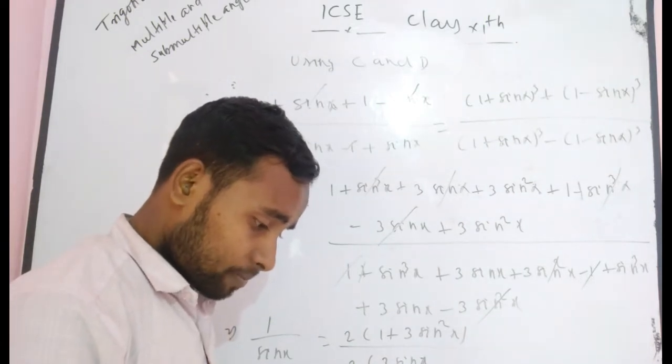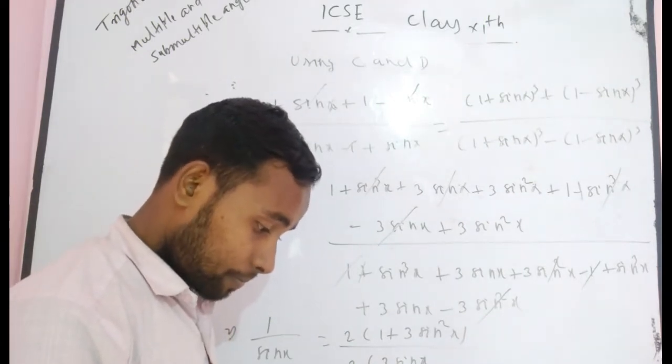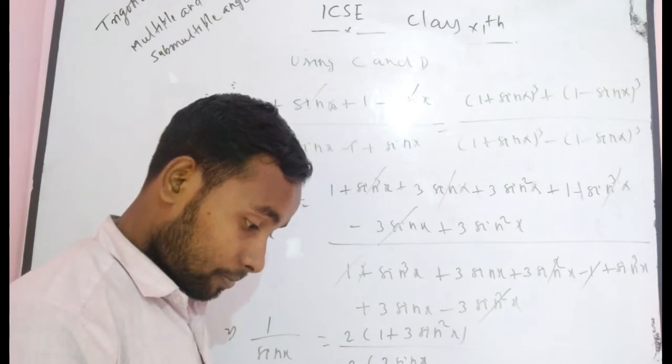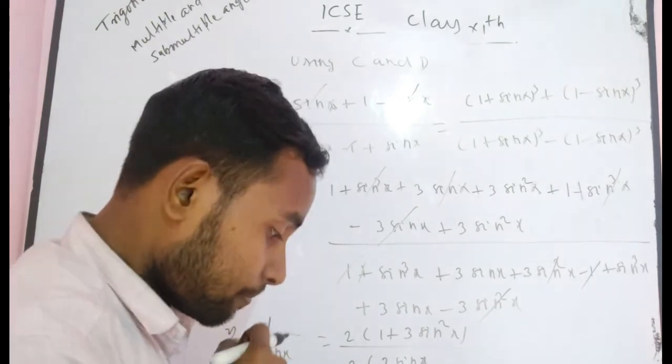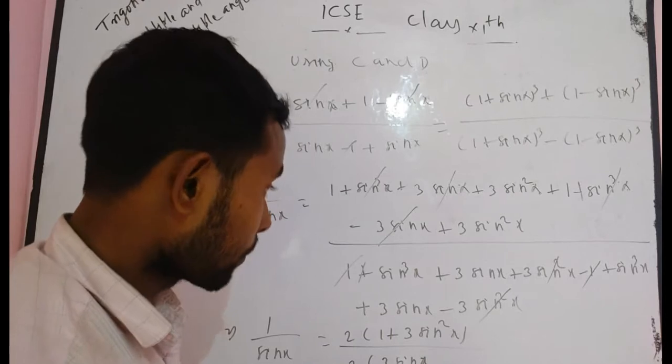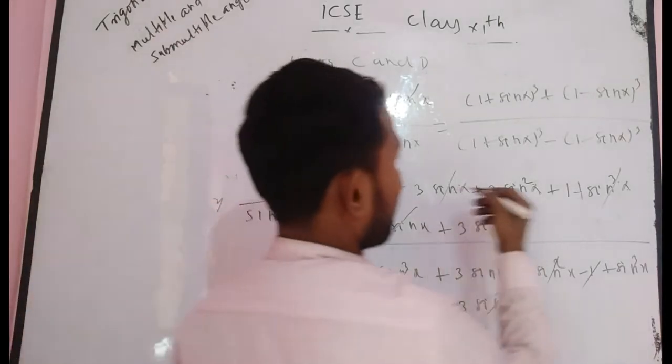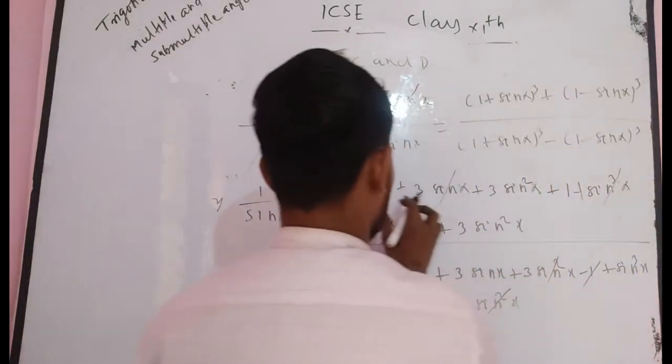One minute, wait. Okay, everywhere it becomes alpha.